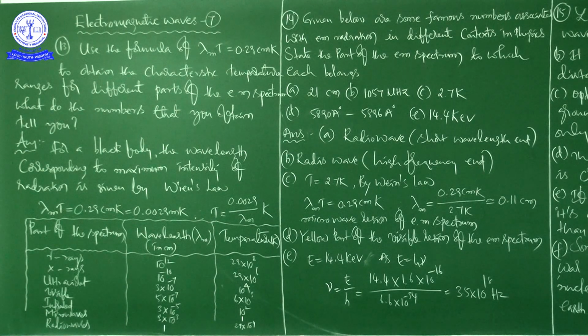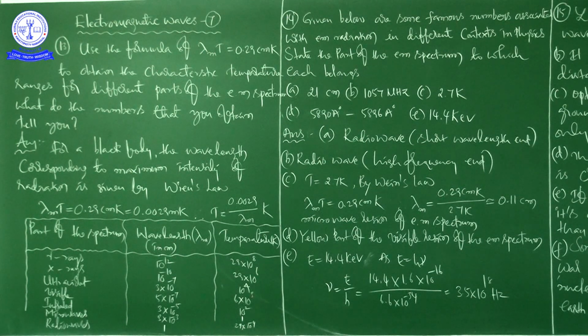Use the formula lambda m into T is equal to 0.29 centimeter Kelvin, because you know what is the unit of wavelength and what is the unit of temperature, to obtain the characteristic temperature ranges for different parts of the electromagnetic spectrum.